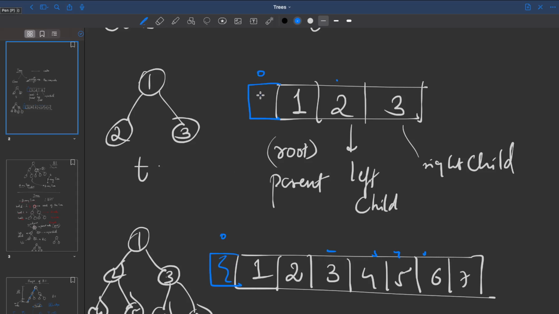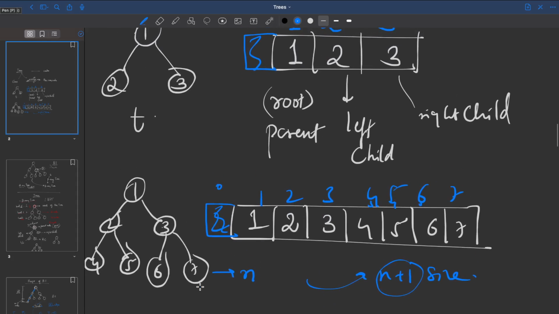We'll have some value which you're not going to use, and let's start storing the values of these trees from index number 1. 1, 2, 3. You will have 1, 2, 3, 4, 5, 6, 7. That means when your total number of nodes is n, you will create an array of size n plus 1. Is it right? Because we are not using index number 0. And I'll come to why we are not using index number 0.